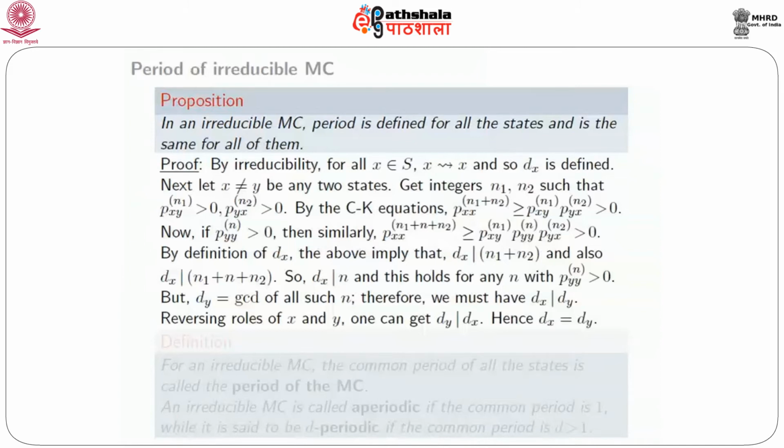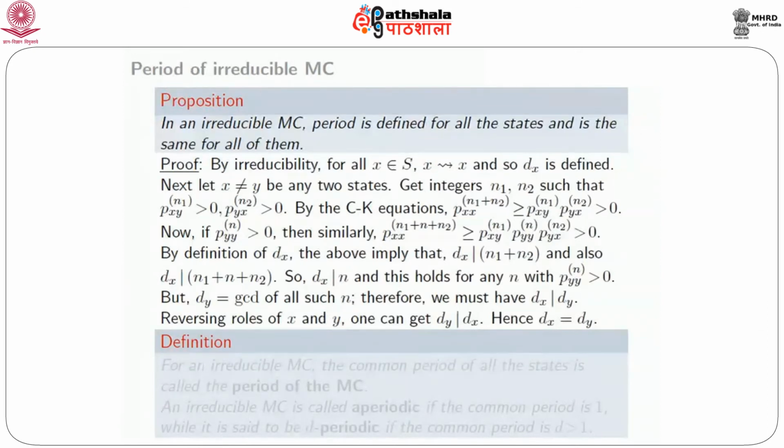What does it mean? That means d_y, which is the gcd of all such n, has to be a multiple of d_x. Of course, reversing the roles of x and y, you can easily see that d_y also divides d_x, so d_x equals d_y. So what we have proved is that in an irreducible Markov chain, every state has a period, and the periods are actually the same for all the states. So we can call it the period of the chain itself, and that's what this definition says. For an irreducible Markov chain, the common period of all the states is called the period of the Markov chain.